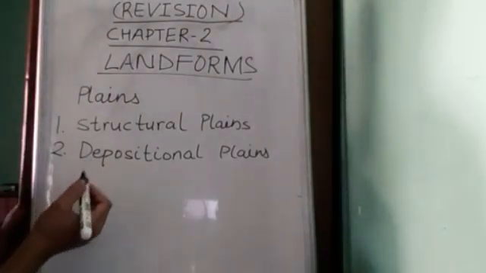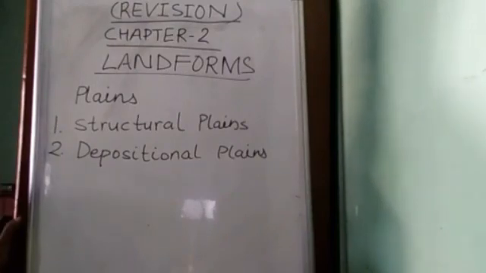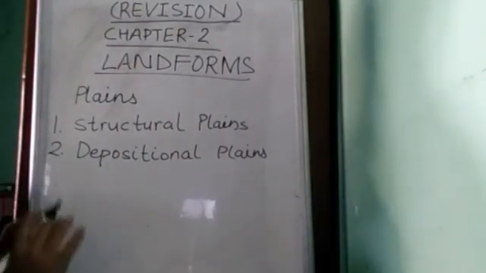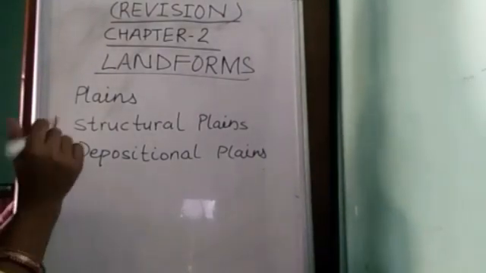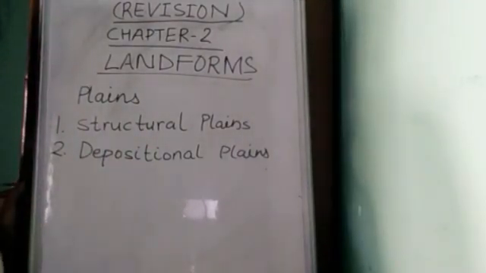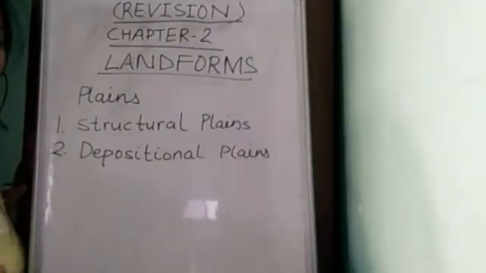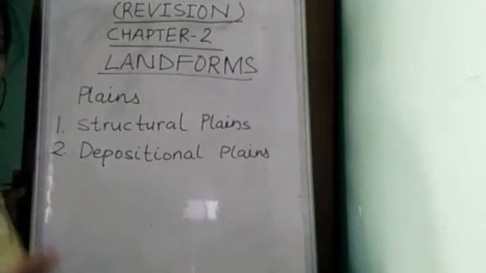Plains do not usually have a height above 160 meters, but many plains above 400 meters exist in many areas. Plains are very useful for agriculture, and most of the population of the world is settled in plains.